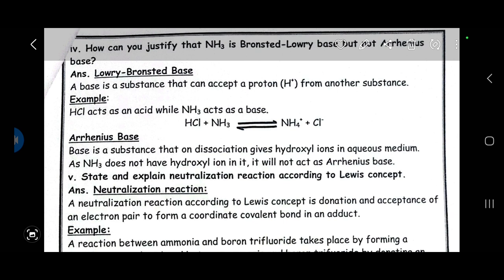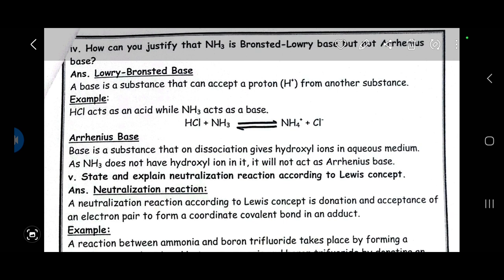On the other hand, an Arrhenius base is a substance that dissociates in aqueous solution and gives hydroxide ions. Now, ammonia does not have any hydroxide ion in it. That's why it cannot dissociate to give you hydroxide ion. That's why it will not act as an Arrhenius base.